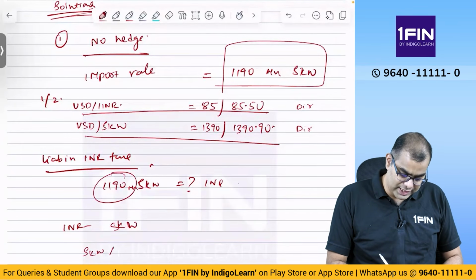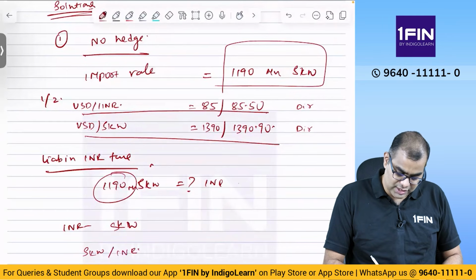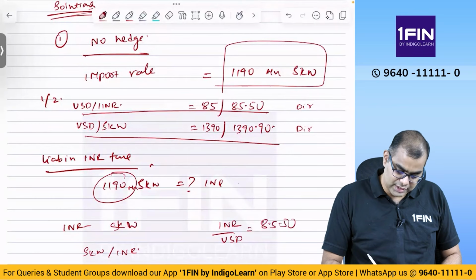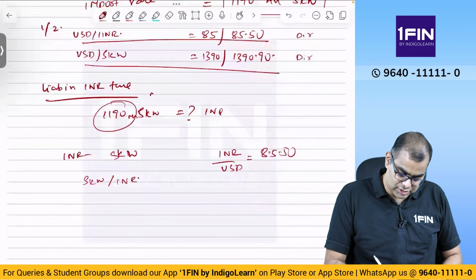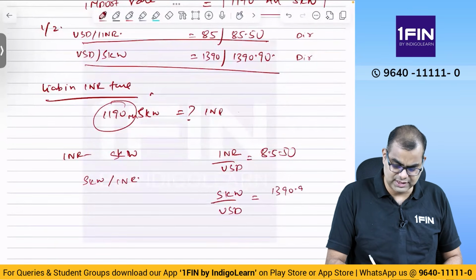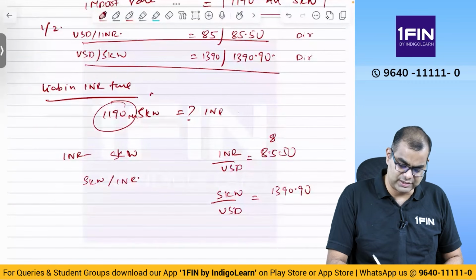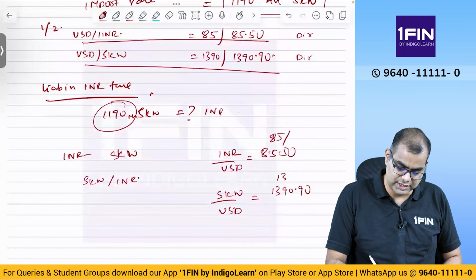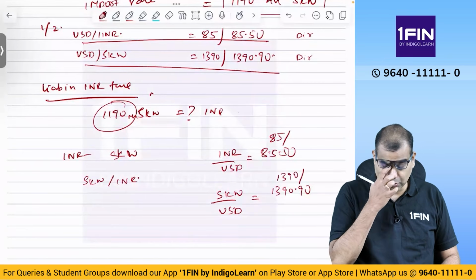So INR by USD is equal to 85.50, and SKW by USD is 1390 by 1390.90.